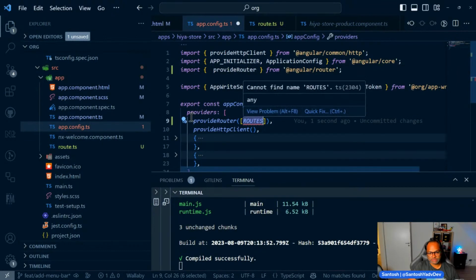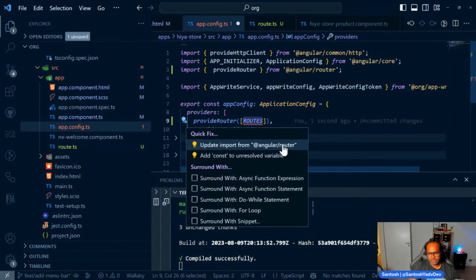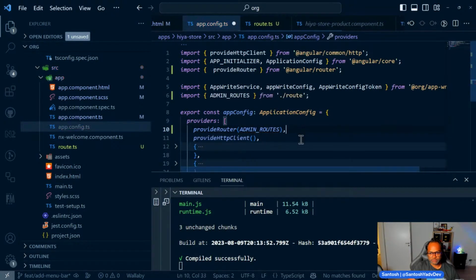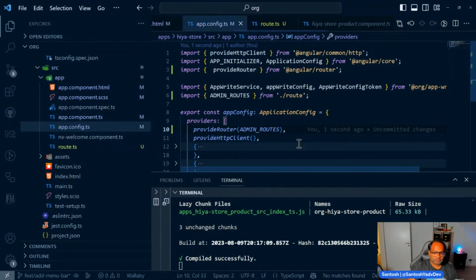If you're wondering what is wrong here, you actually have routes in Angular router. So it just imported that and then started complaining about it. So I'll just remove this one, pass admin routes. I think this should be enough. Okay, perfect. So we just configured our route.